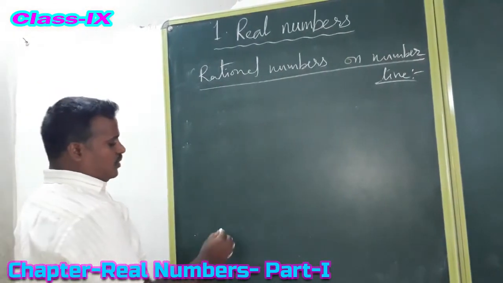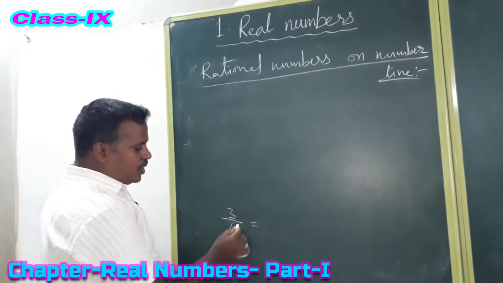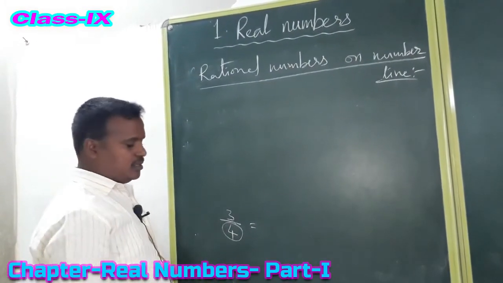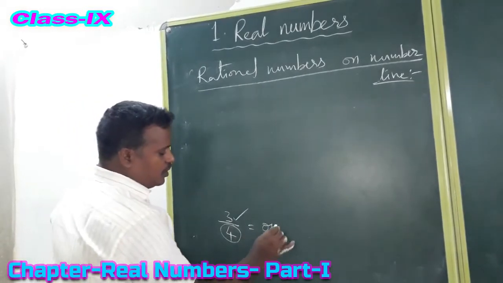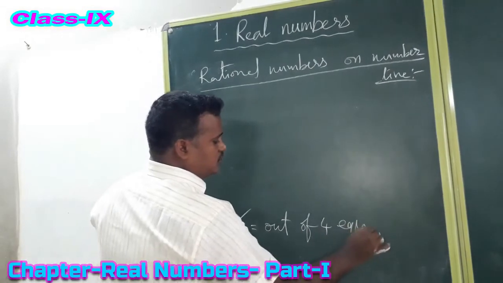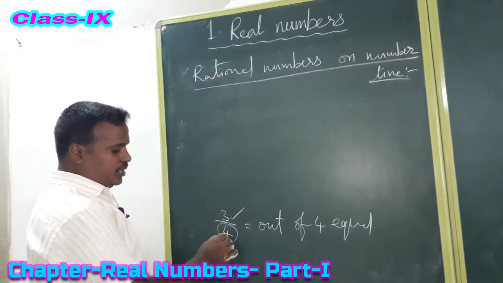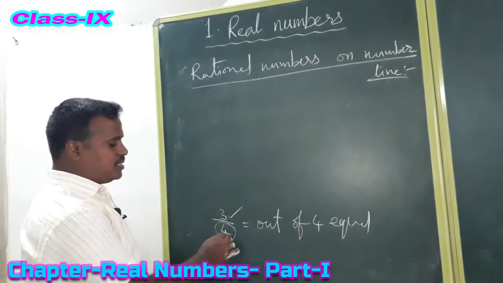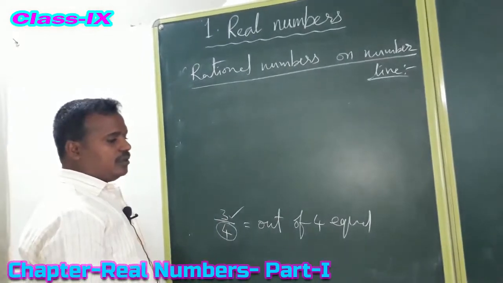See here, what is the meaning of 3 by 4? Out of 4 equal parts, 3 parts. So one unit we need to divide into 4 equal parts, and out of those 4 parts, 3 parts are 3 by 4.